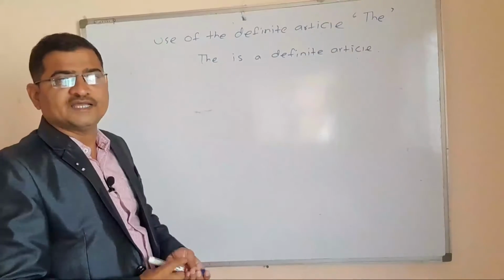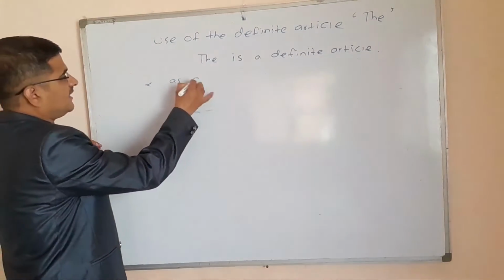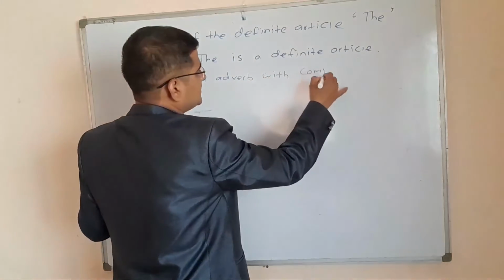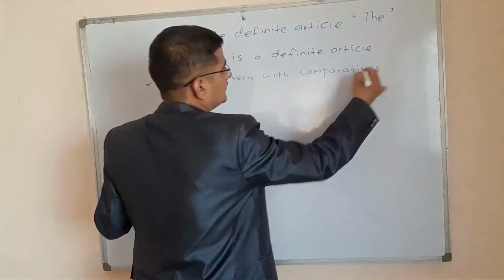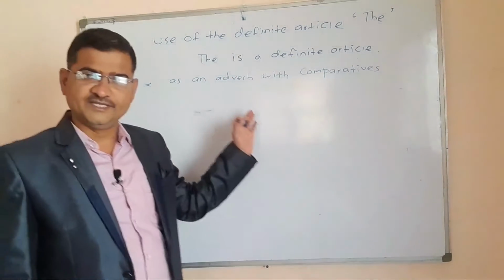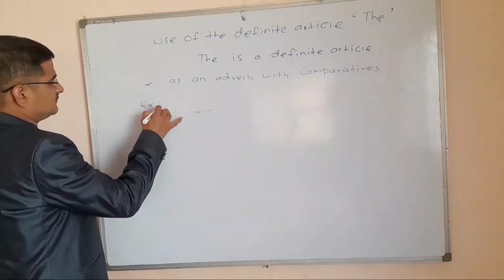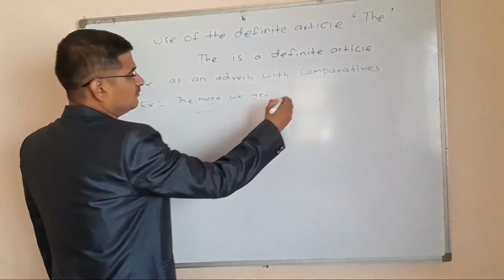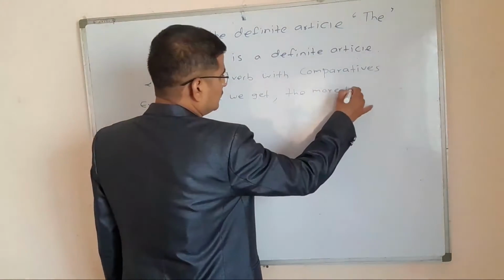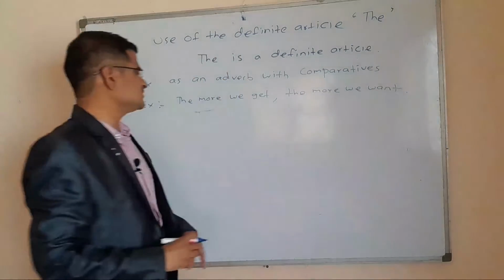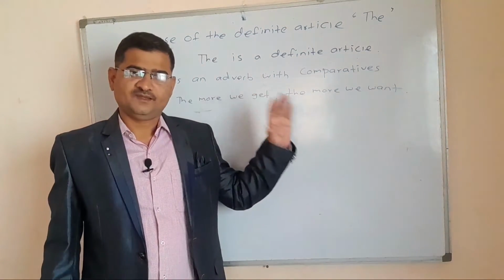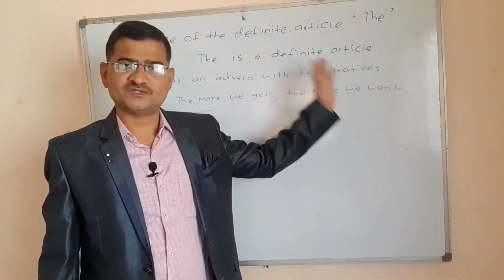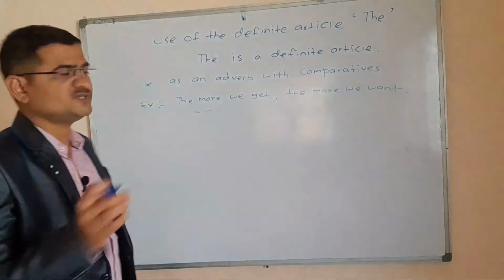As an adverb with comparatives. Comparative is also a type of degree. Example, the more we get, the more we want. So here also we use the definite article the as an adverb with comparatives, or in the comparative degree.